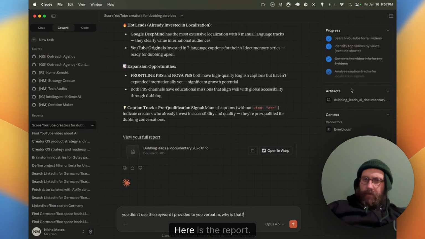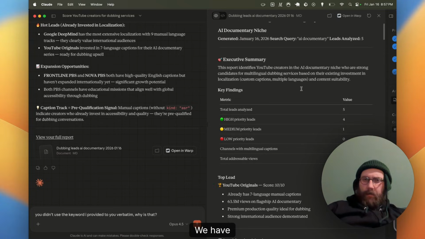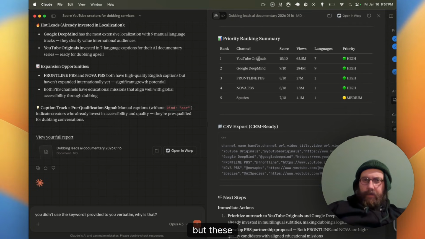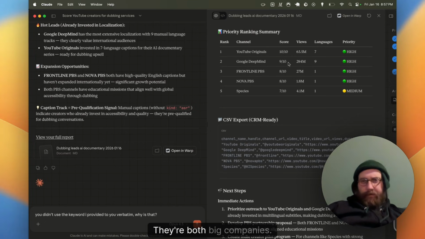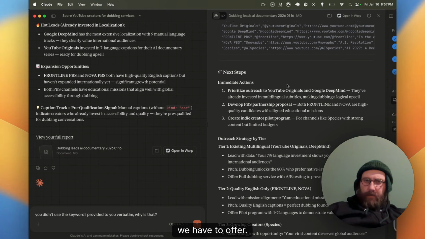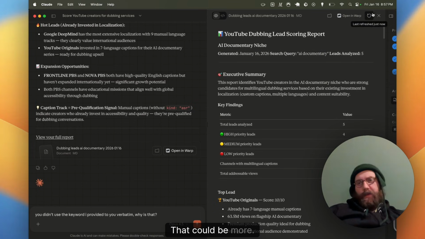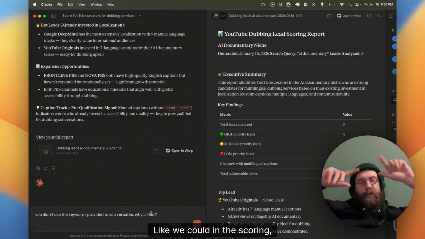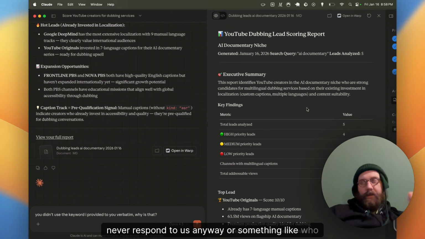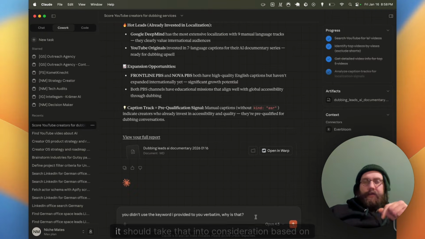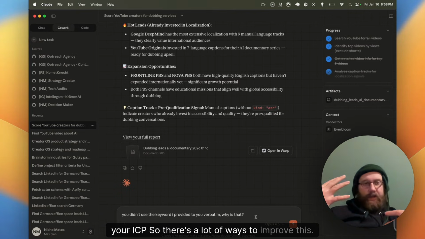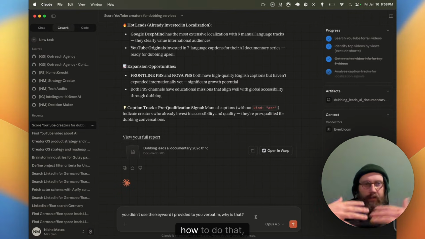So now it's done. Here is the report. We have high priority leads, some not so high, but these 7 languages and 9 languages, they're both big companies, so I don't know if they will be interested in what we have to offer, but ultimately that wasn't the question. That could be more, right? Like we could, in the scoring, I would say deprioritize huge companies that will never respond to us anyway, or something like, who is your ideal customer? And then it should take that into consideration based on your ICP. So there's a lot of ways to improve this.